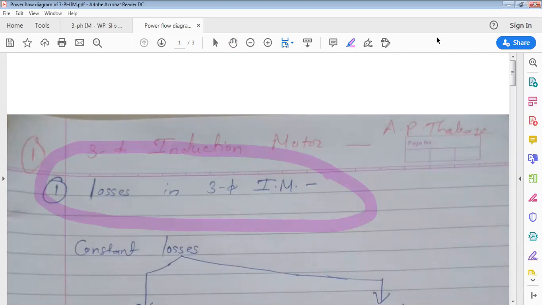Anyone reply? Okay, fine. Now tell me, in a three-phase induction motor, which losses take place? Tell me here which losses take place in a three-phase induction motor. Till then I'll take attendance.